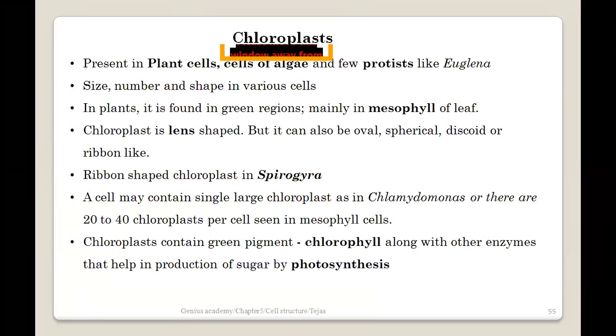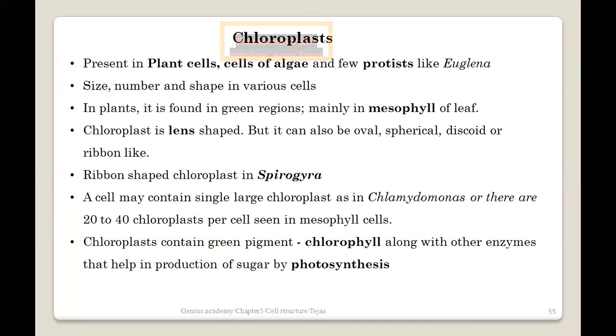So now let's begin with the chloroplast, which is generally present in a plant cell. I think almost all the plant cells, except some parasitic plants like Cuscuta. Almost all the plants contain these typical chloroplasts which are involved in the process of photosynthesis. They are called the site for photosynthesis, जहाँ पे ये typical important process होता है. That's why the site for photosynthesis is chloroplast. Okay, so they are present in plant cell, in the algal cells, and also in case of some protists like a protozoan, which includes Euglena.